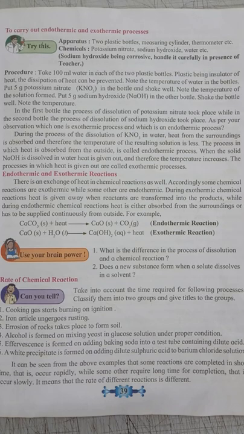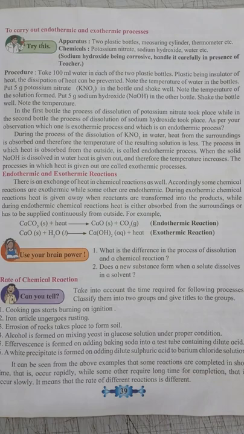The reaction which takes time to complete is called a slow reaction, and the reaction which is fast is called a fast reaction. So there are slow and fast reactions.